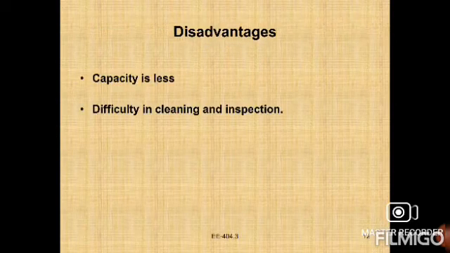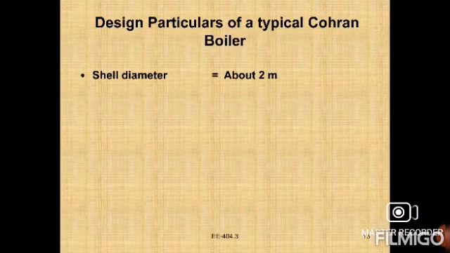What are the disadvantages? We can observe here that capacity is less, and there is difficulty in cleaning and inspection. Because a human being needs to enter into the boiler to clean it, it is a little difficult to clean the boiler and to repair or inspect it. These are the small disadvantages.